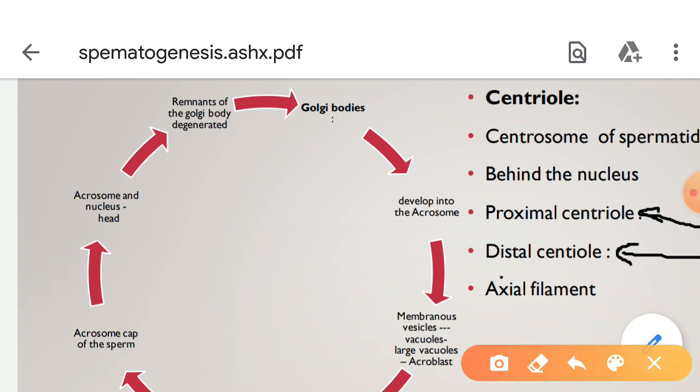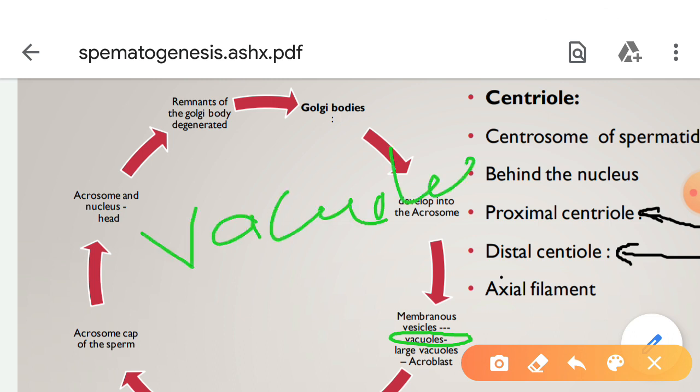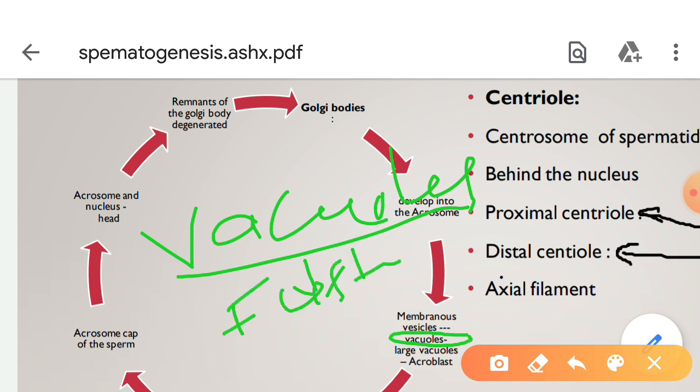These membranous vesicles are arranged around a group of small vacuoles, and these small vacuoles gradually fuse together and form large vacuoles.